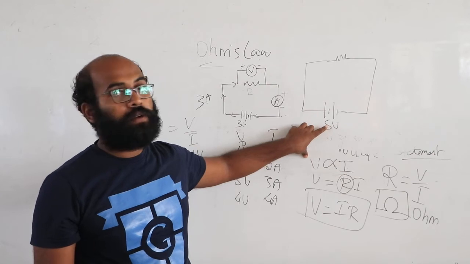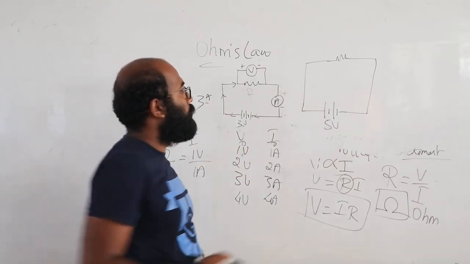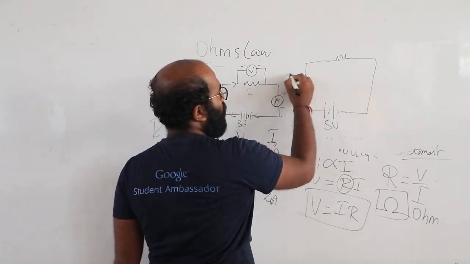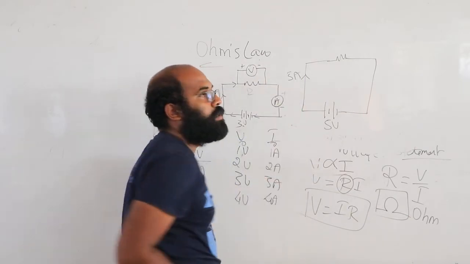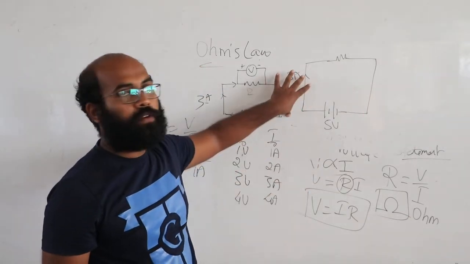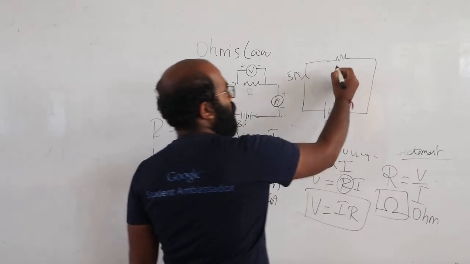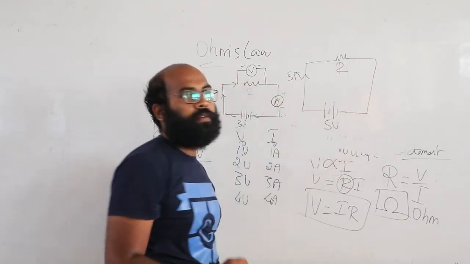Suppose that this is 5 volt, and here the current that is flowing is 5 ampere for some particular value of resistance.